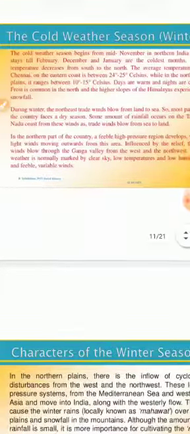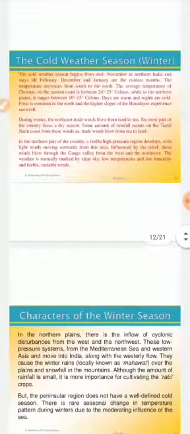The total amount of winter rainfall, locally known as Mahawat, is small, but it is of immense importance for the cultivation of Rabi crops. So students, this is all about the cold weather season, that is winter.